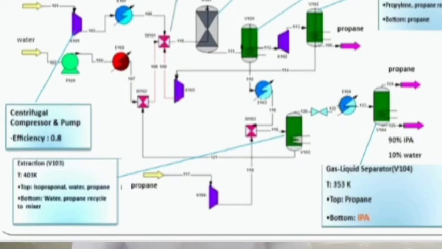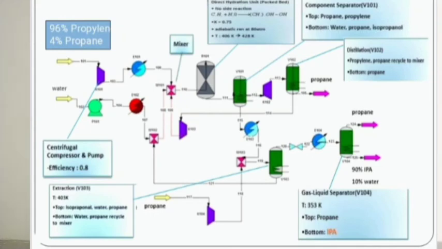Now coming to V102, the component separator, where propylene gas was sent to the mixer. There was the compressor K102, which sends it to the distillation unit, where propane gas is recovered. So that was the whole process flow diagram of IPA, with a 90% IPA product and 10% water.